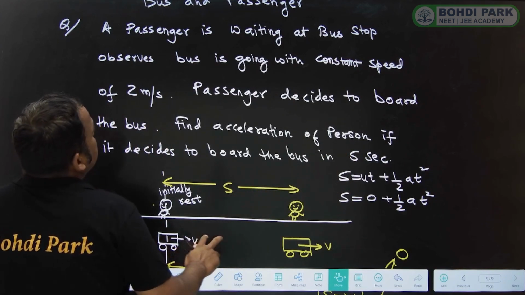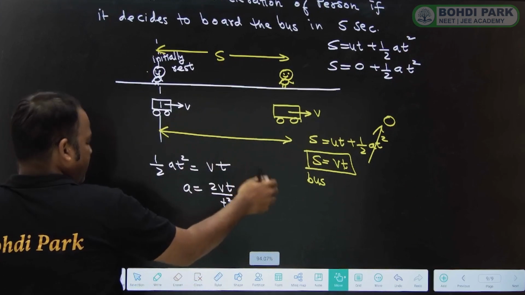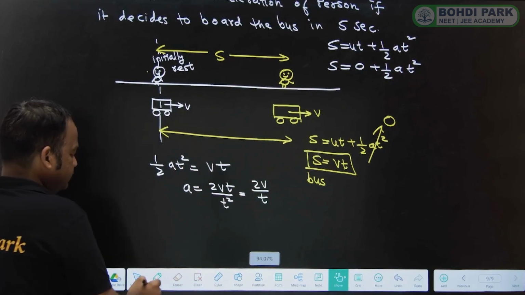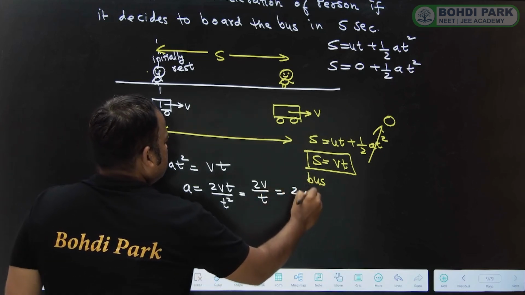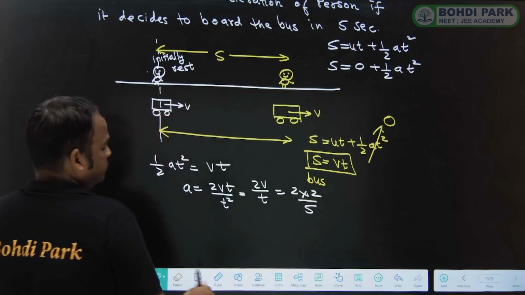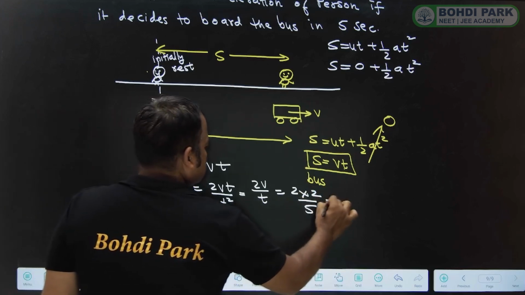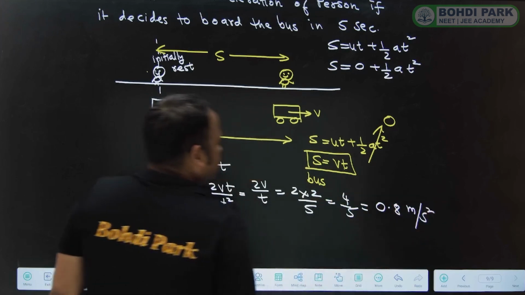So we will substitute it in this formula 2v by t. We'll get our answer: 2 into 2 by 5, that is equal to 4 by 5, so that is 0.8 meter per second square.